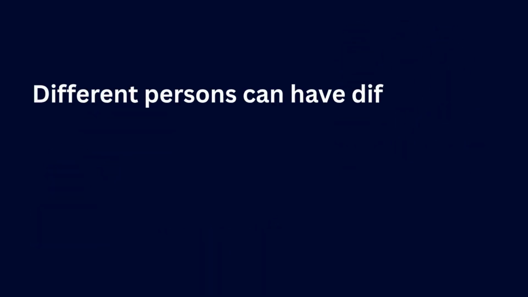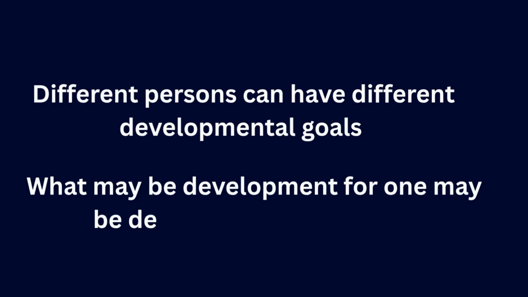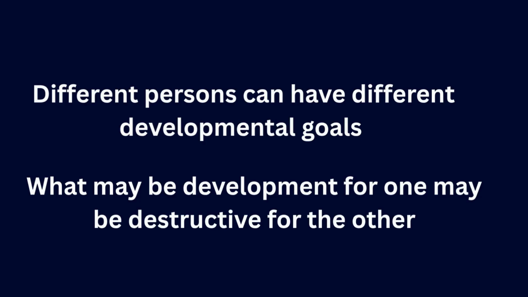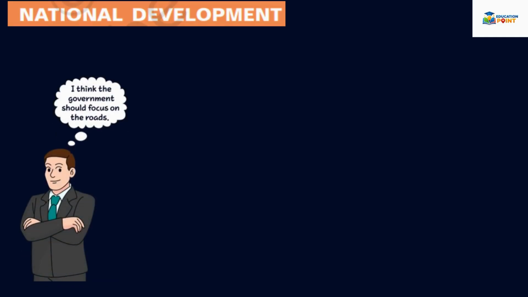So this makes us very clear that different persons can have different developmental goals. But what may be development for one may not be development for another. It may be destructive for the other. Each and every person has a different view related to national development. Some think that the nation will develop when the government focuses on building roads.